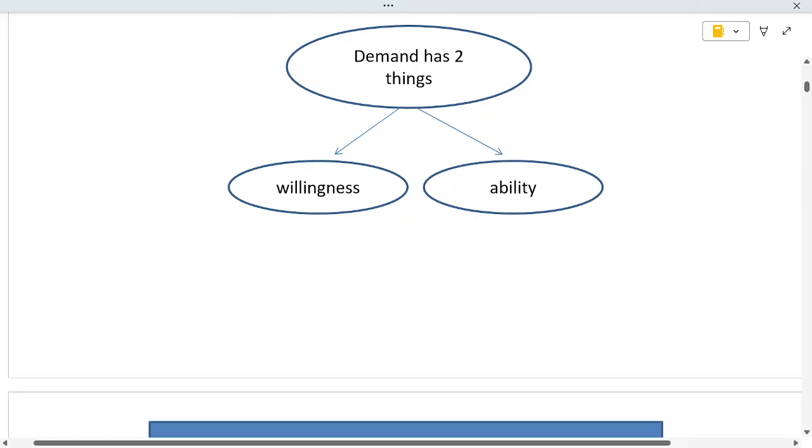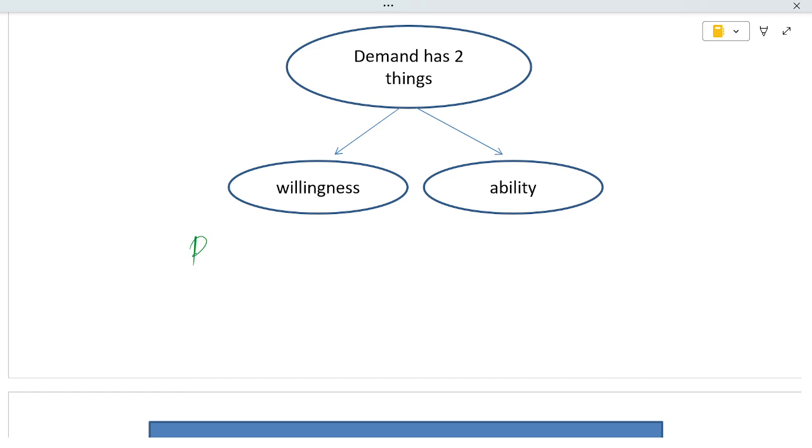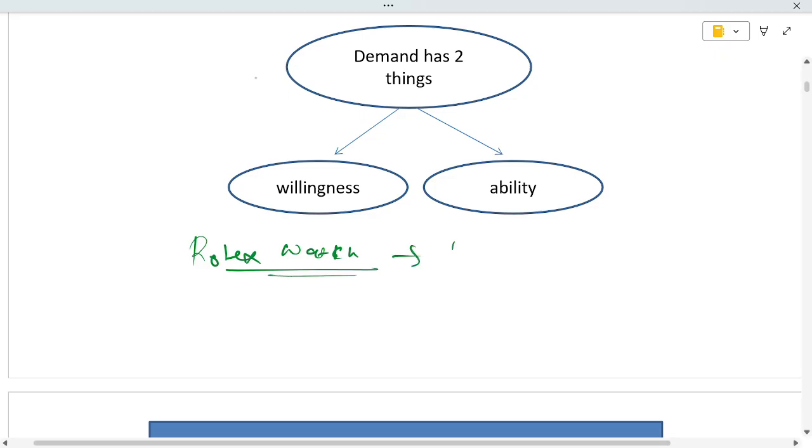a Rolex watch. This costs lakhs. We all have the willingness to buy a Rolex watch, but do we have the ability?